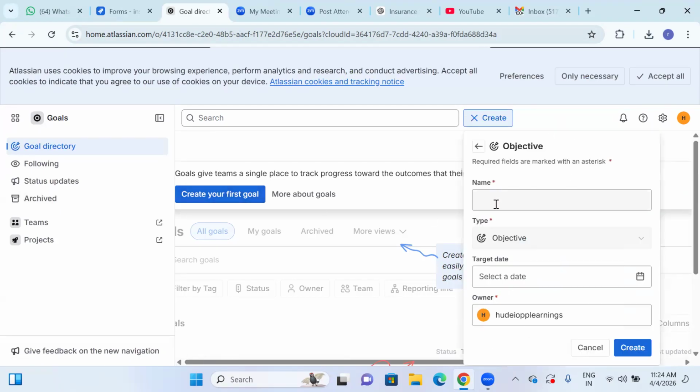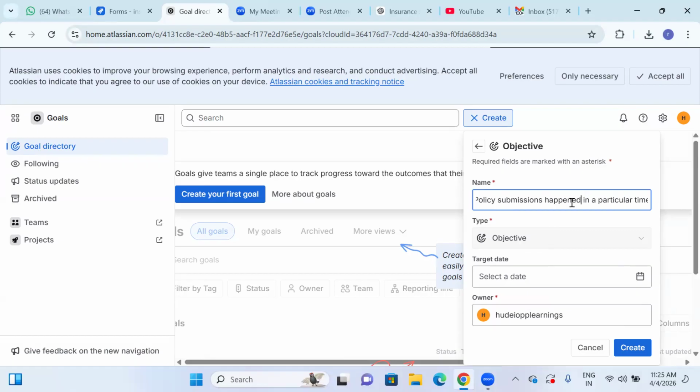Now create a first goal where we need to check how many policy submissions happened in a particular time.